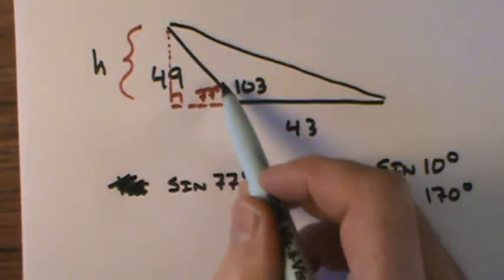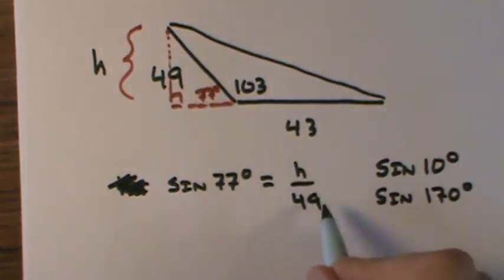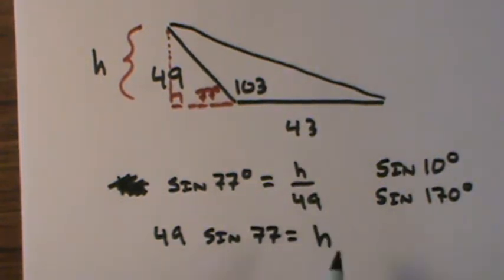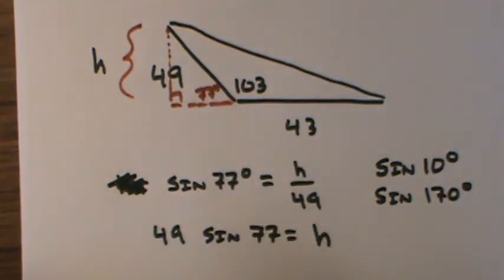That 49 actually belongs over here. I simply multiply by 49, and that would be my height. But notice that this 77, as I mentioned a moment ago, I could replace that with 103. You could go either way. You're going to get the same answer.